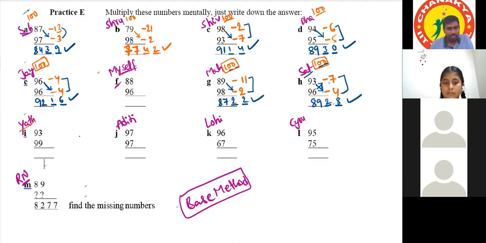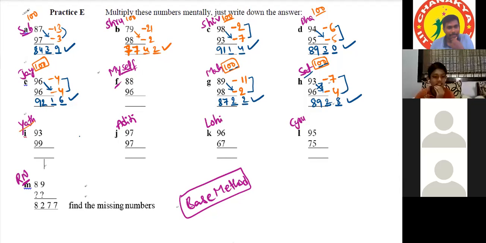Yatharth. Yes, sir. Sir, base number is 100, sir. Okay. Minus 7 and minus 1, sir. 93 minus 1 is 92, sir. Okay. 2 digits because 100 is the base number, sir. 7 ones are 7, sir. So 9,207. Correct.